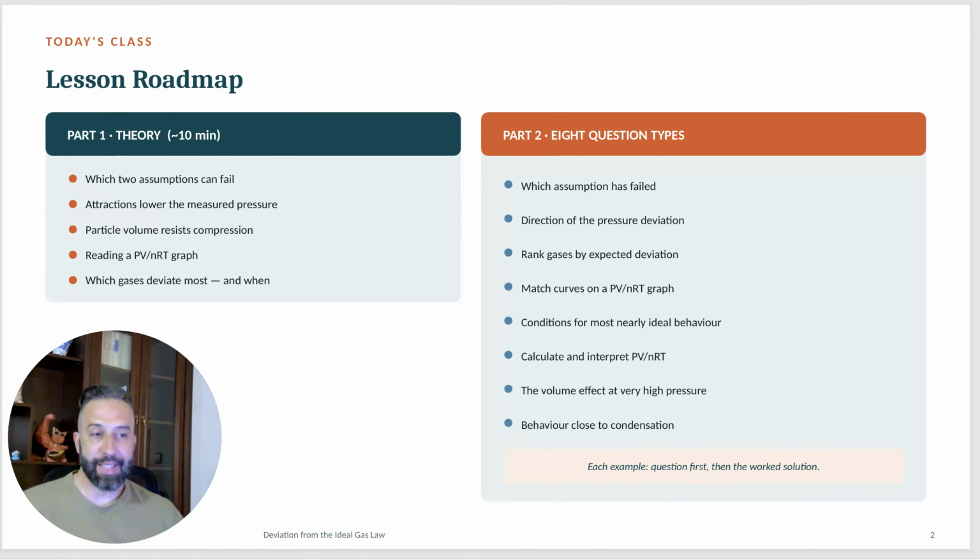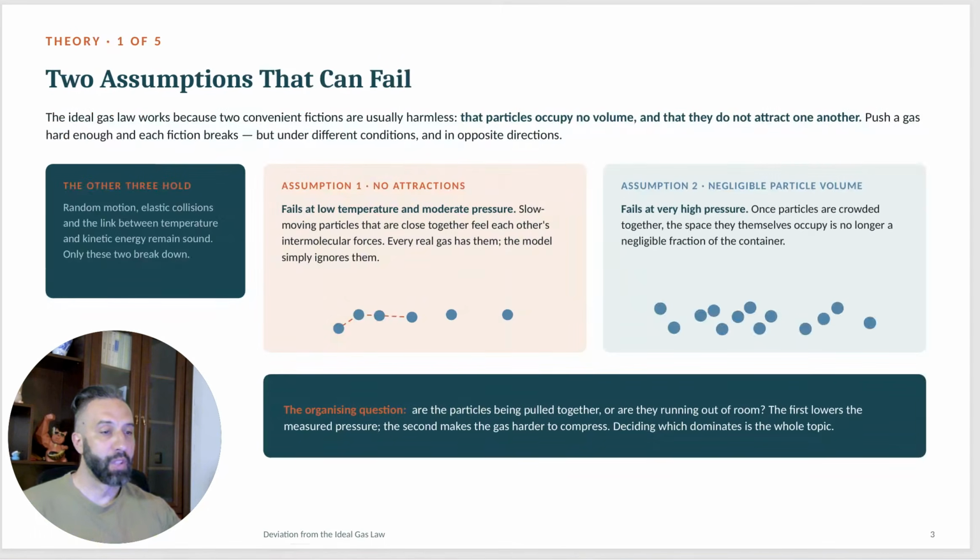However, in a real gas, that is not so. These assumptions are correct if a gas is at a high temperature and at a low pressure. However, if we do not fulfill these conditions, then there are deviations from this ideal gas state. So, the first assumption, that there are no attractions between particles, fails if the temperature is too low.